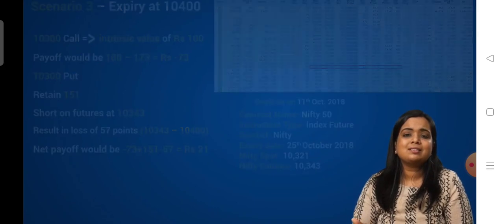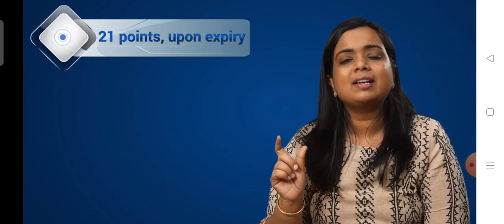We can actually test this across any expiry value, wherever the market moves, but we are likely to pocket these 21 points on expiry always. I'd like to stress this again, that this arbitrage lets you make 21 rupees upon expiry.